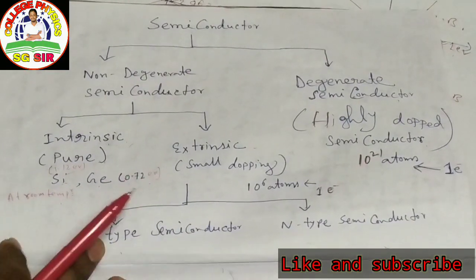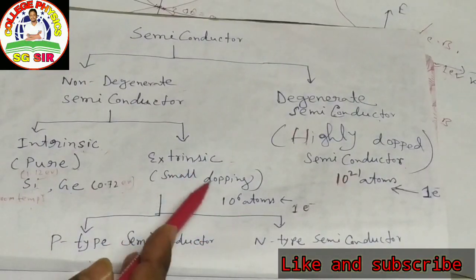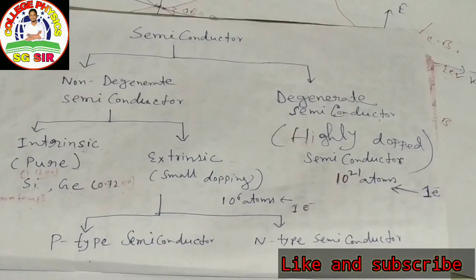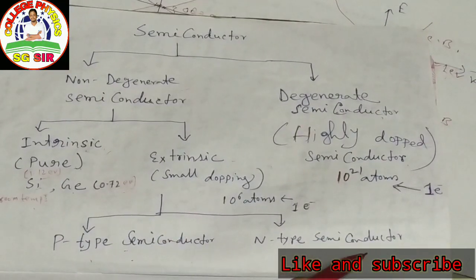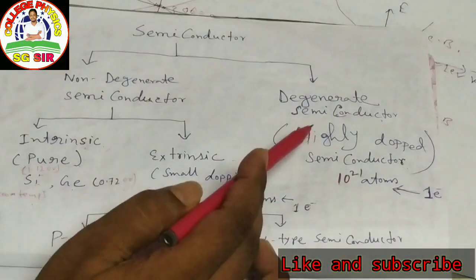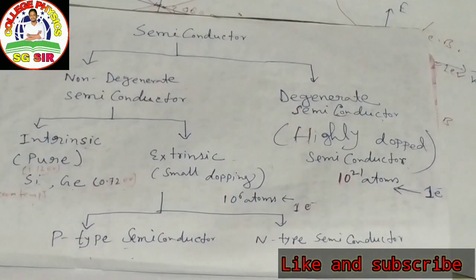Remember that. Extrinsic semiconductor means doped semiconductor. What do you mean by doping? Increasing the conductivity of a semiconductor by adding some impurities is called doping. Extrinsic semiconductors are also of two types: p-type semiconductor and n-type semiconductor. And degenerate semiconductor means highly doped semiconductor.